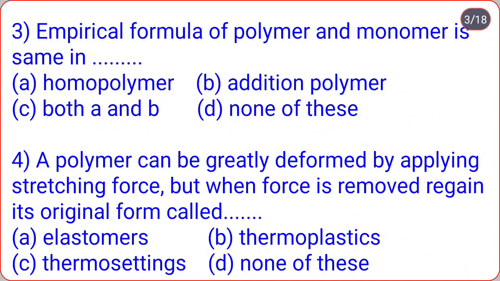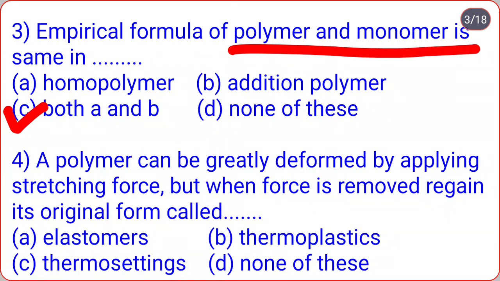Empirical formula of polymer and monomer is same in ... Options are homopolymer, addition polymer, both A and B, none of these. So correct option is option C, both A and B. Empirical formula of polymer and monomer is same in homopolymer and addition polymer.